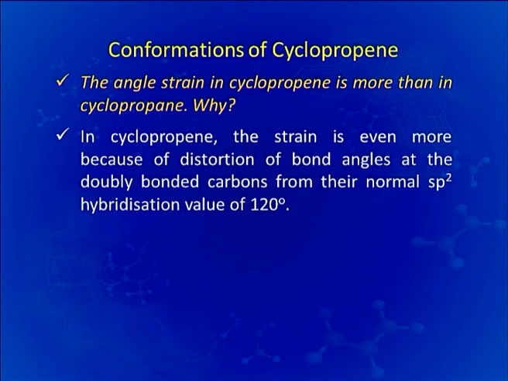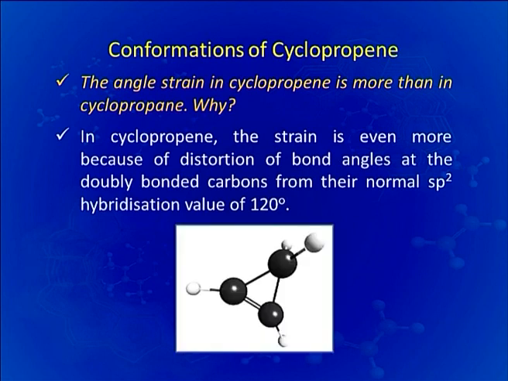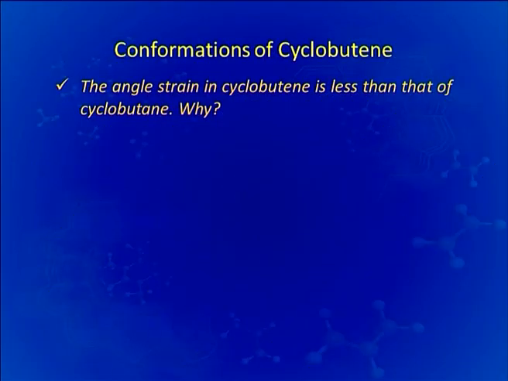In cyclopropene, the strain is even more because of distortion of the bond angle at the doubly bonded carbon from their normal sp2 hybridization value of 120 degrees. You already know that when the carbons are sp2 hybridized, the bond angle there becomes 122. So, it is even larger than the normal tetrahedral angle, or you can say the distortion will be even larger than that of cyclopropane. Now, we will discuss the angle strain in cyclobutene.